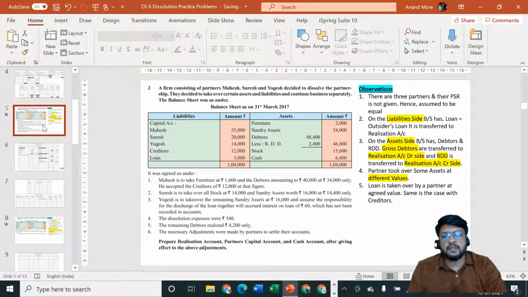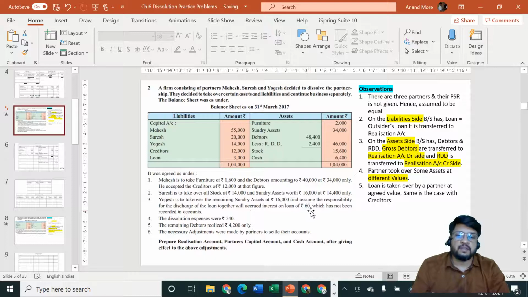In the balance sheet it is given loan amount is rupees how much? 3,000, together with accrued interest on loan of rupees 60. That means he is going to pay rupees 3060. Now remember, loan is not a real account, loan is a personal account, so we should not say loan is going out, because coming in going out is a rule for real account. Loan account means liability, liability means personal account, means receiver giver rule, not coming in going out rule. So loan is the receiver, and who will be the giver? Yogesh will be the giver.